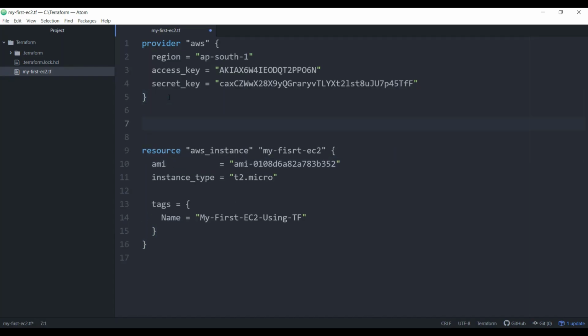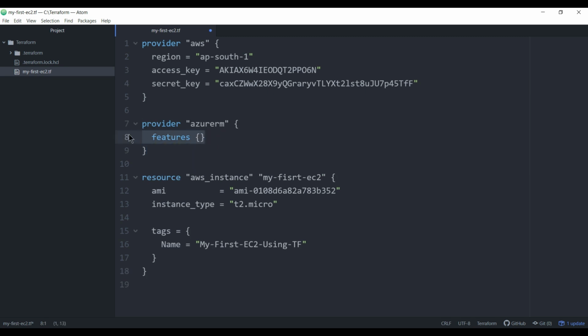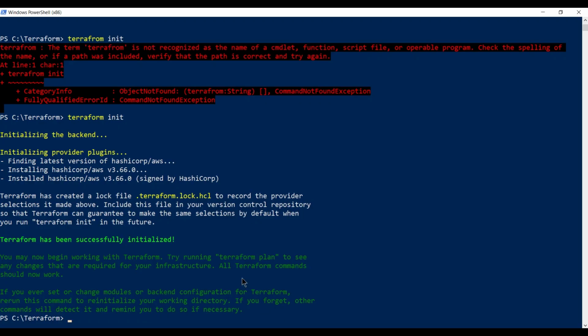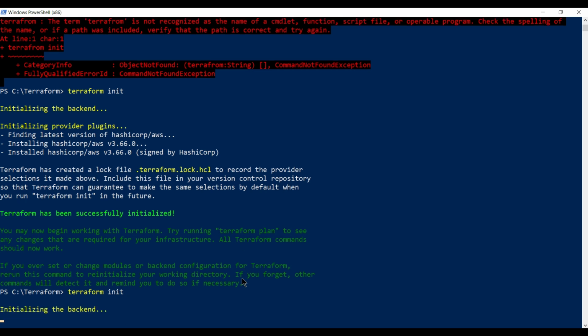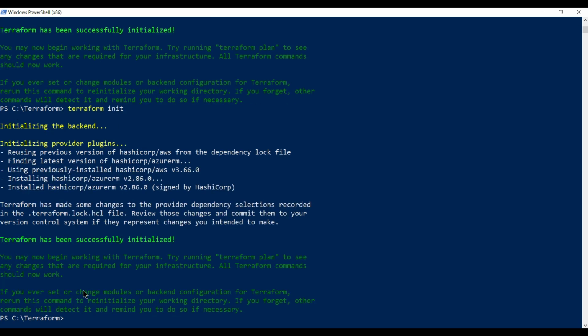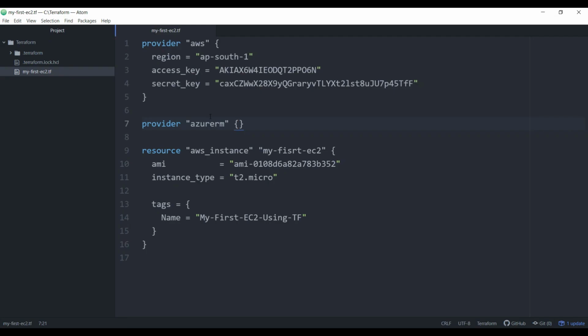I'm using two providers here. I'm not going to use anything here, just empty. So I'm going to just save it. And when I again try to initialize, because I added one more provider, we have to initialize it, and you can see that it's initializing again and downloading Azure, because for AWS it finds the plugins already downloaded. Now it's downloading for Azure, because it's in the Terraform file that I'm going to use the provider for Azure also. So this is the beauty of Terraform.